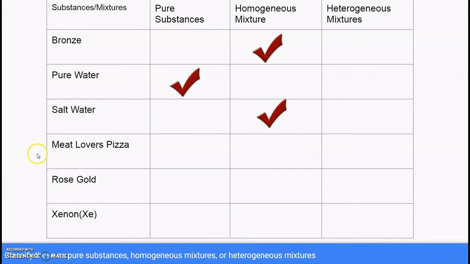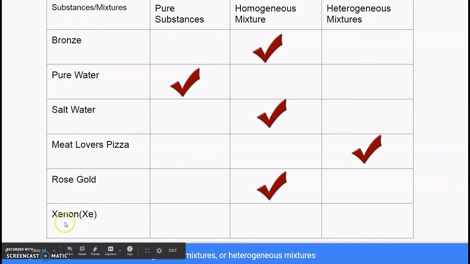Next we have a meat lover's pizza. That's right, it's a heterogeneous mixture. You can pick out the toppings, you can see the cheese, the crust, whatever's on your toppings, sausage, pepperonis, all those things. You can easily physically separate them. Next we have rose gold. That's right, rose gold is a homogeneous mixture. It's an alloy. It's gold with copper. You cannot visually see which parts are copper, which parts are gold. They appear as one whole solid pink rose color.